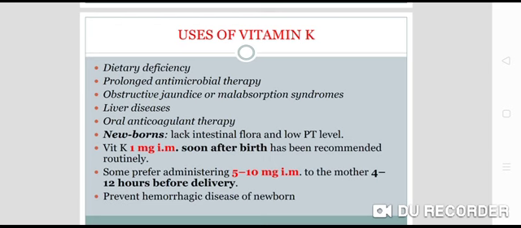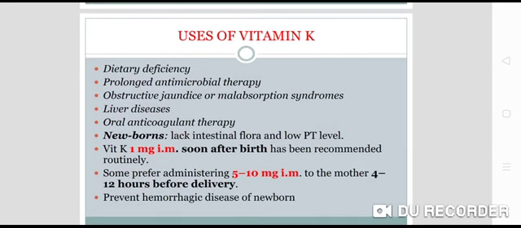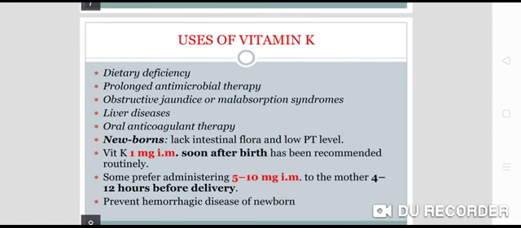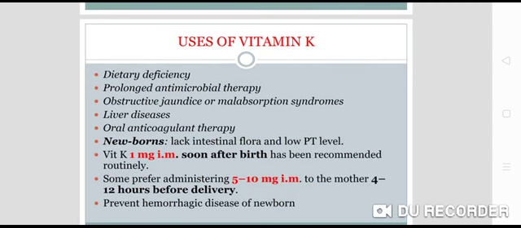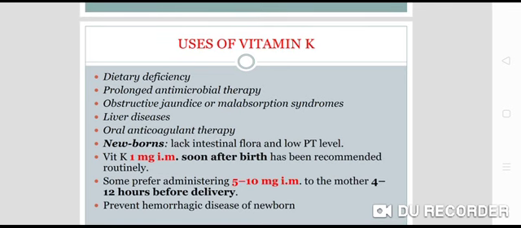Now in the newborns, what happens? They lack the intestinal flora, and if they lack intestinal flora, there is a low prothrombin level also. So what we do, we give vitamin K 1 milligram intramuscularly soon after birth. Why do we give it? Because newborns lack intestinal flora and there is a low level of prothrombin, and that's why we have to give this vitamin K 1 milligram intramuscularly soon after birth.